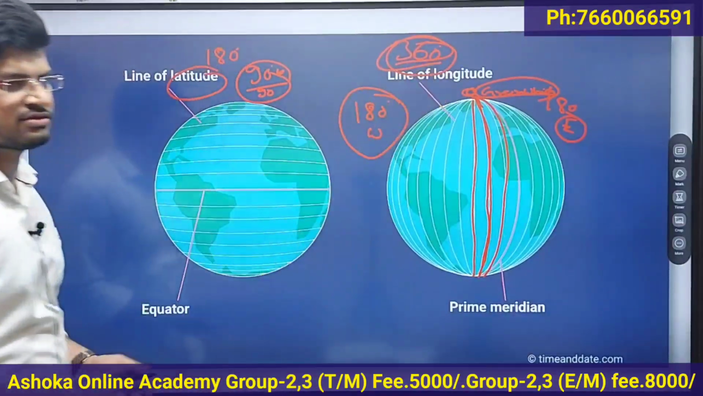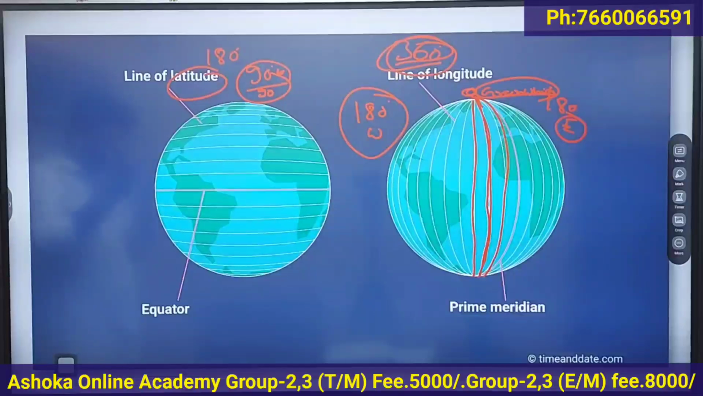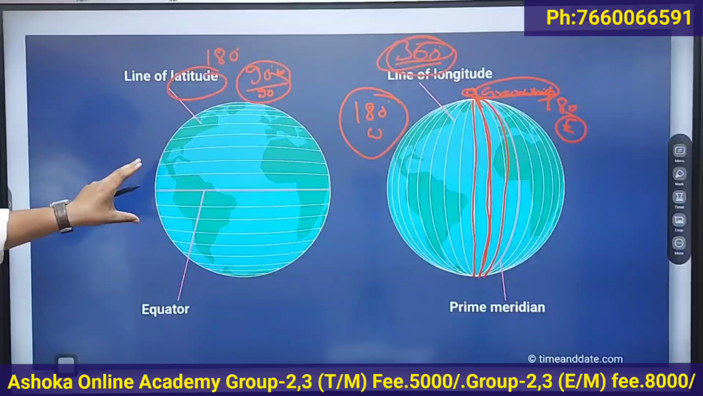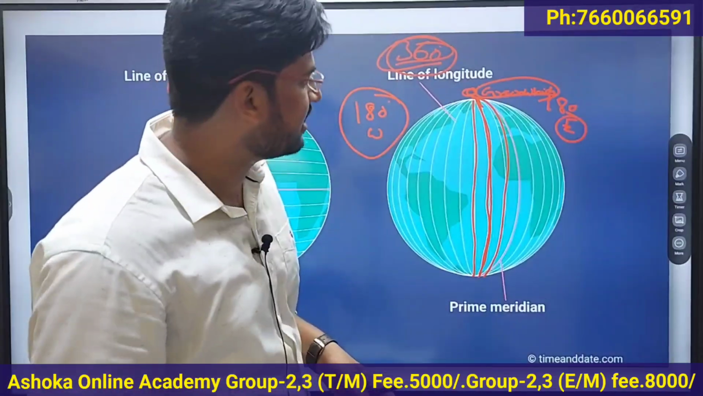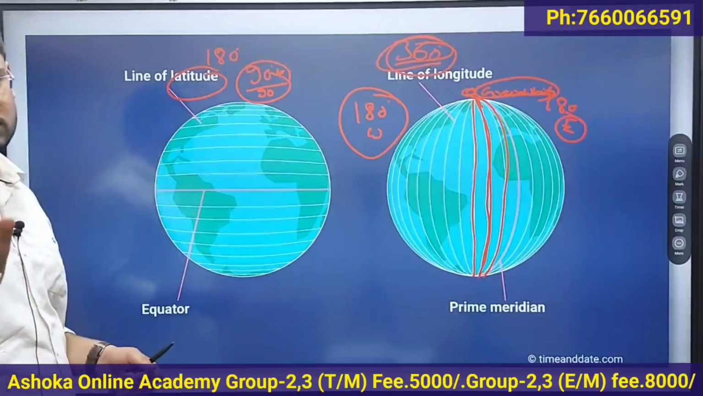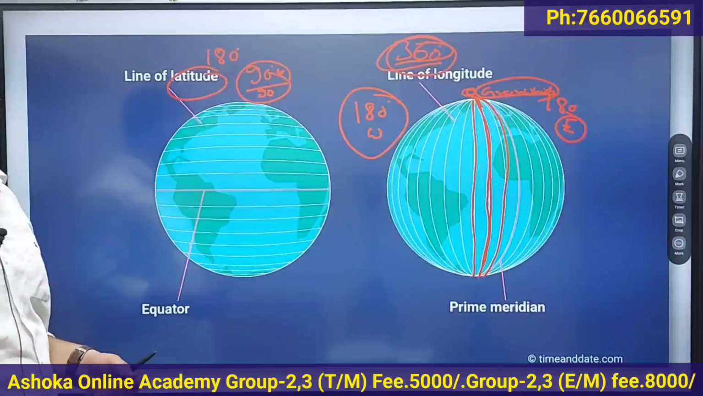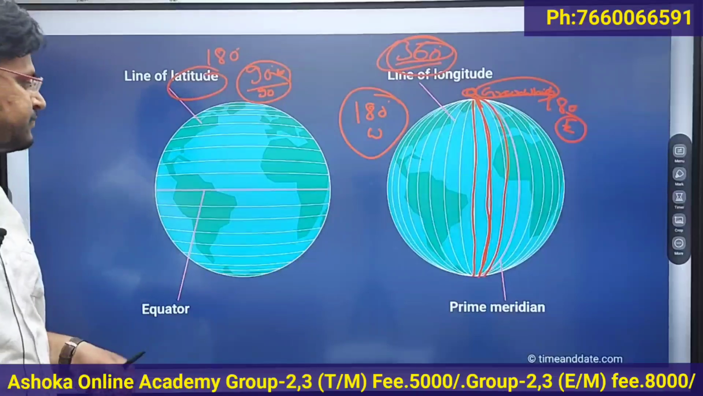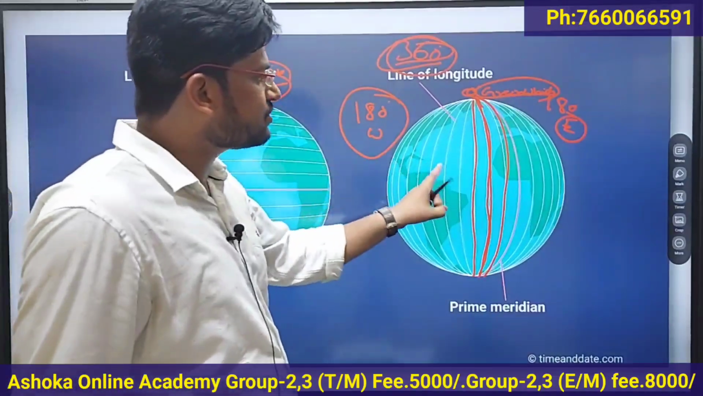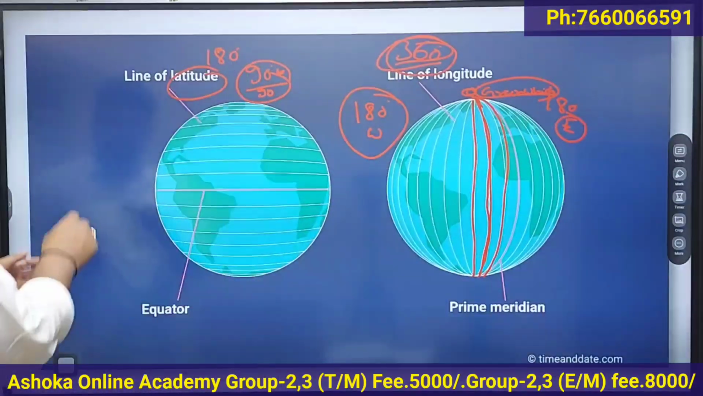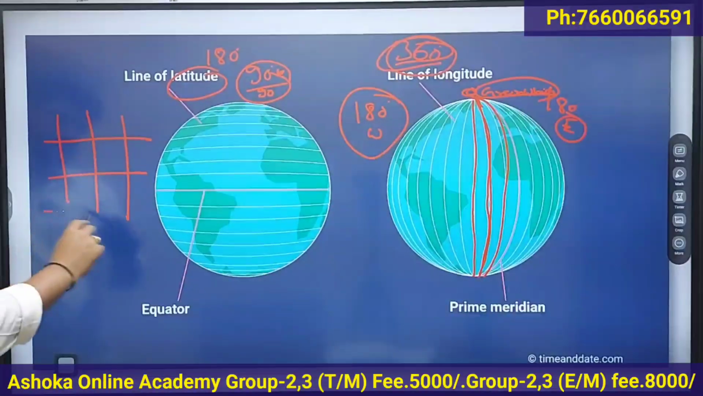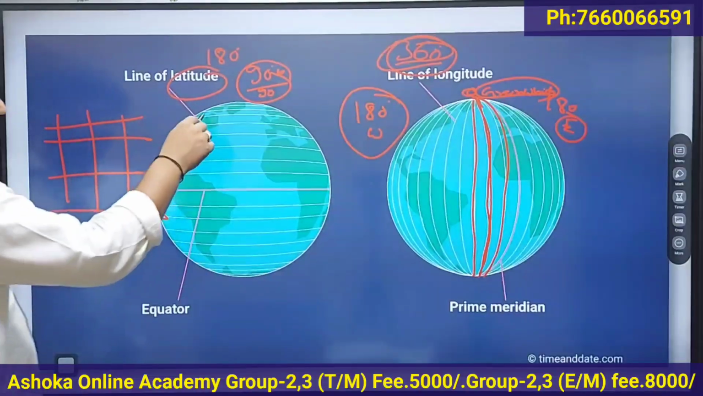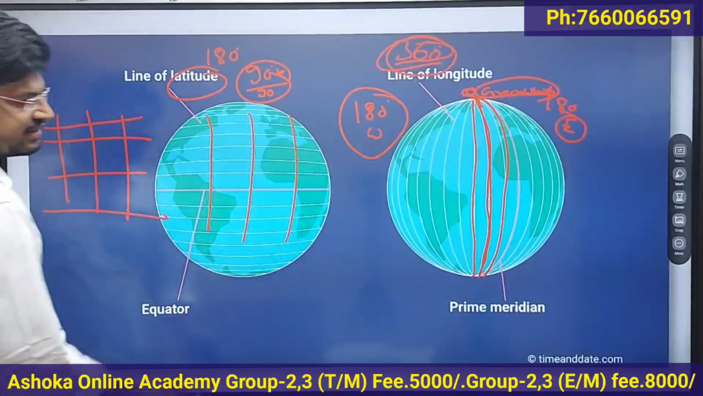So don't confuse. Latitudes help us to understand the climatic region of that area, whereas longitudes help us to understand the time zones of that region. Both latitudes and longitudes form grids like this.